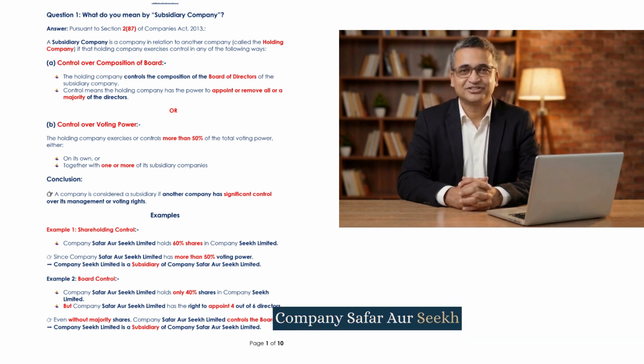Company Suffer or Seek Limited holds only 40% shares in Company Seek Limited. But Company Suffer or Seek Limited has the right to appoint 4 out of 6 directors. Even without majority shares, Company Suffer or Seek Limited controls the board. Company Seek Limited is a subsidiary of Company Suffer or Seek Limited.